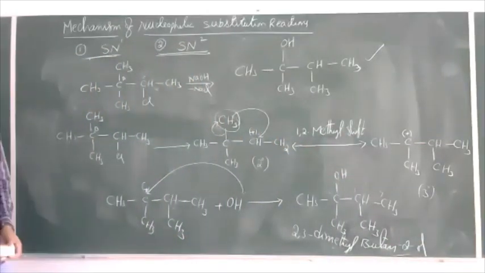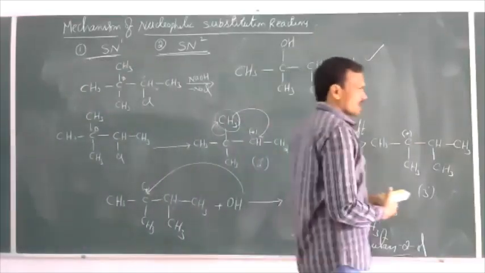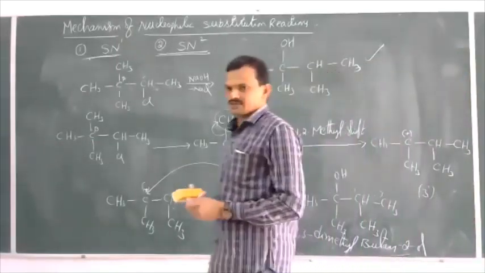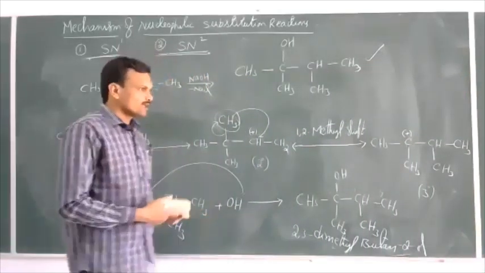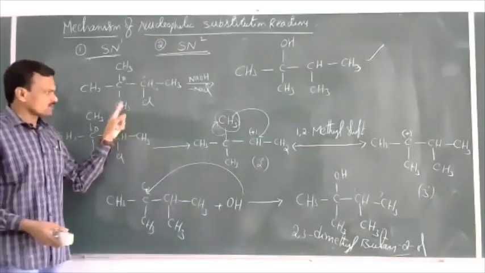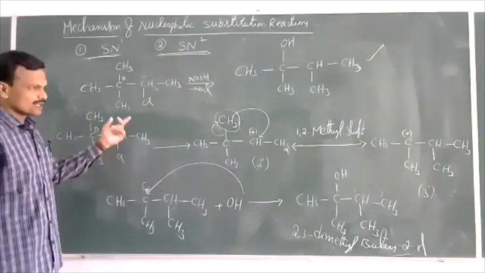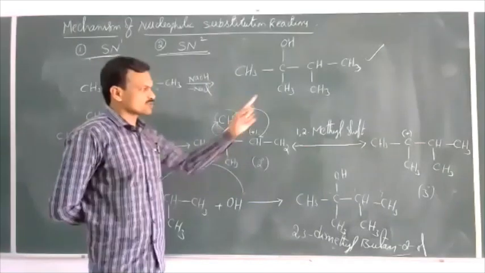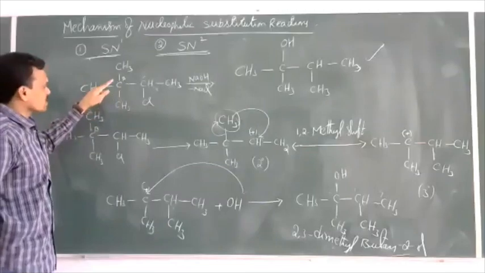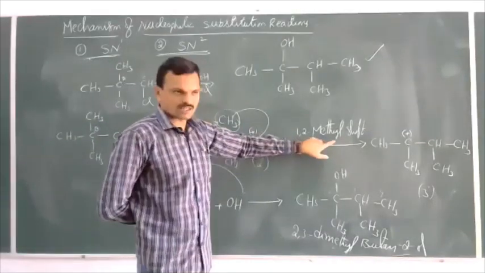So like this, in an SN1 reaction, after formation of a carbocation, if a less stable carbocation is formed, and the beta carbon is a tertiary or quaternary carbon, then rearrangement is possible. Then the less stable carbocation rearranges to a more stable carbocation. If the beta carbon is quaternary, then a 1,2 methyl shift takes place.